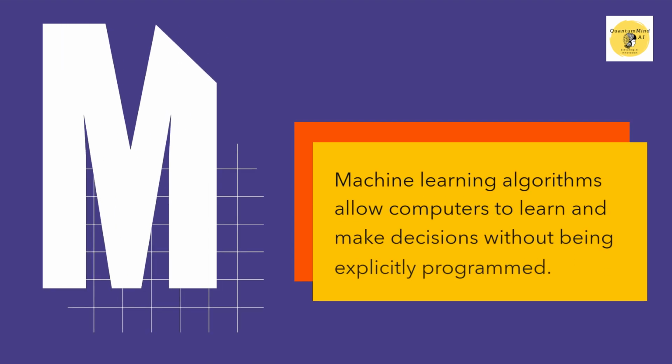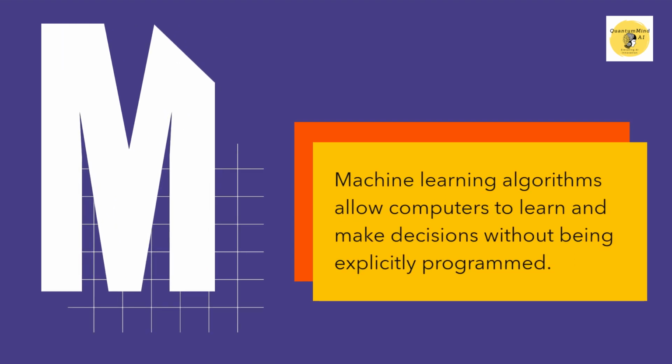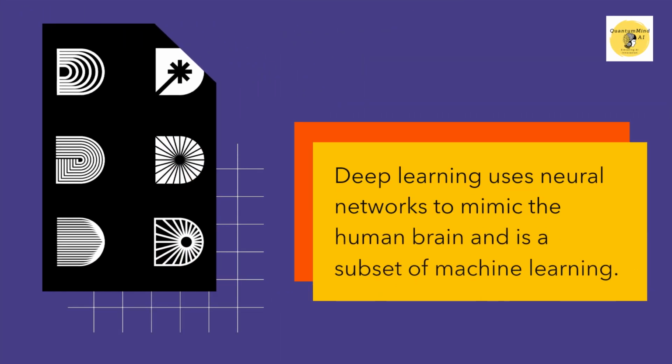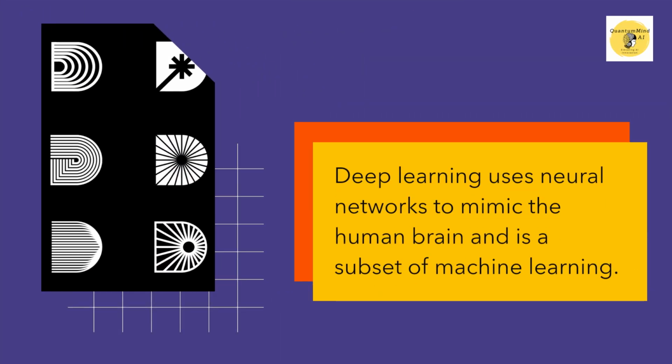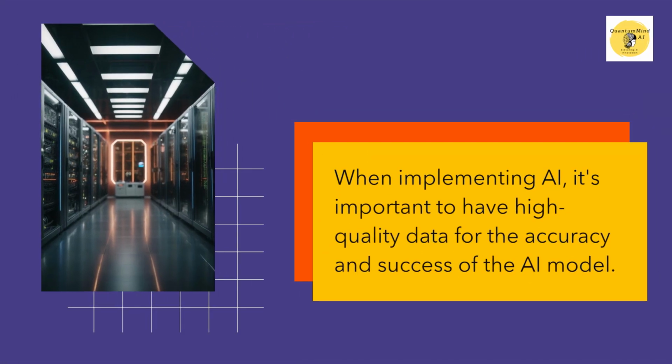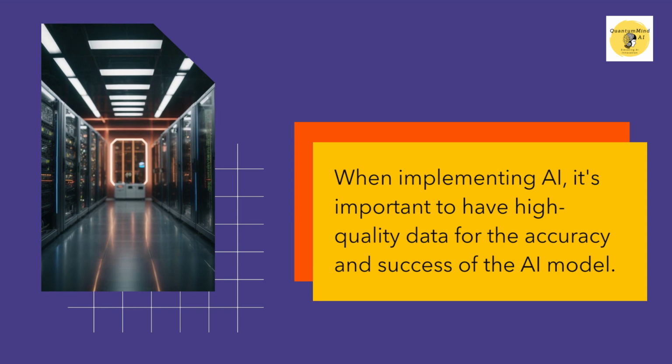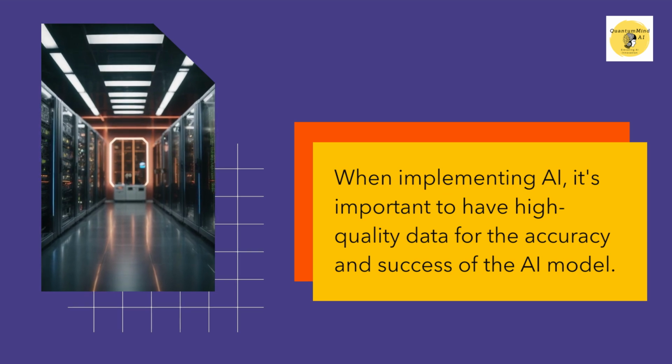Machine learning algorithms allow computers to learn and make decisions without being explicitly programmed. Deep learning uses neural networks to mimic the human brain and is a subset of machine learning. When implementing AI, it's important to have high-quality data for the accuracy and success of the AI model.